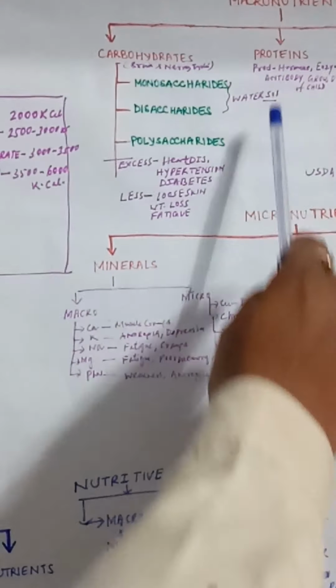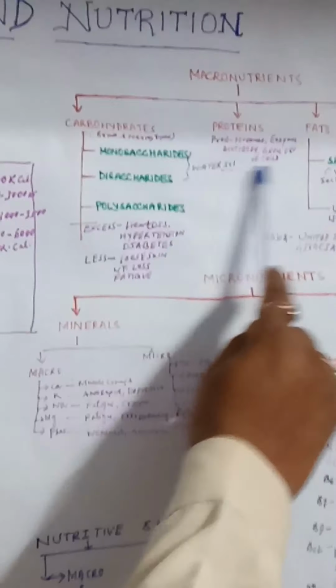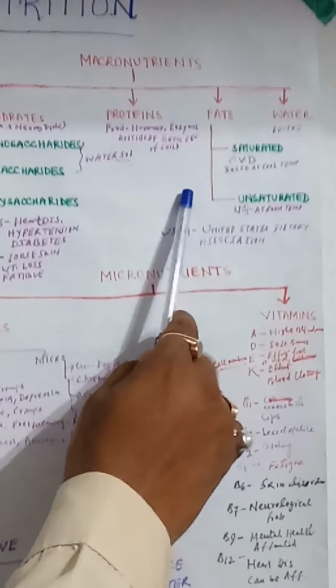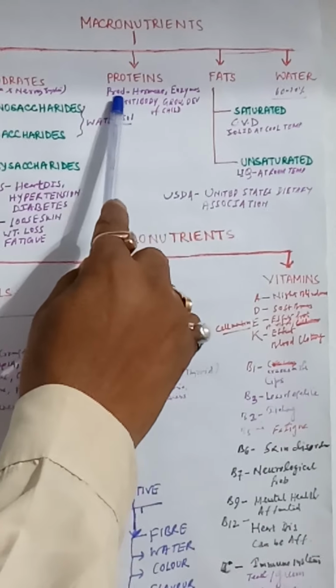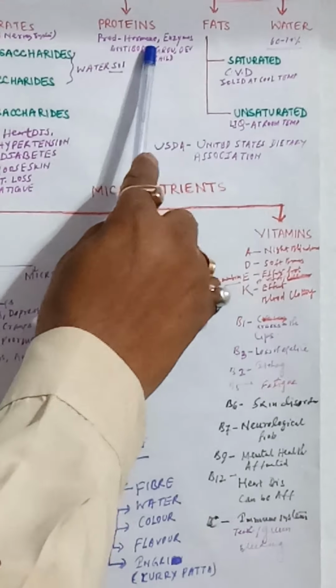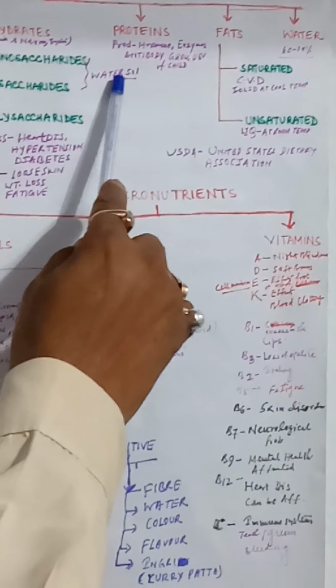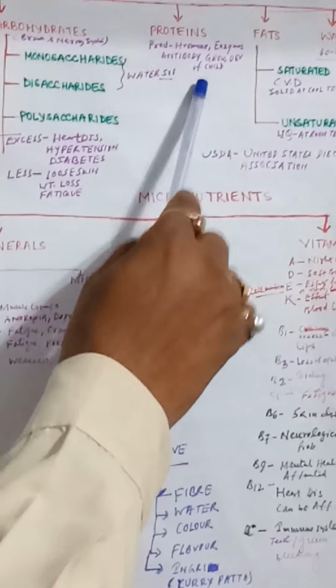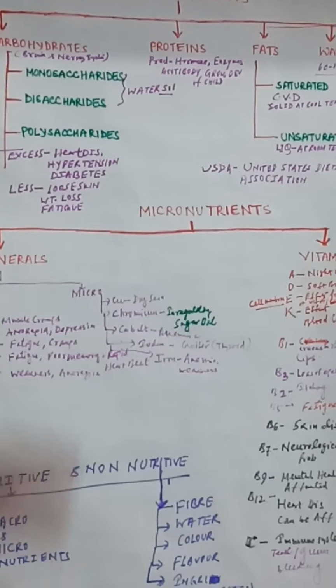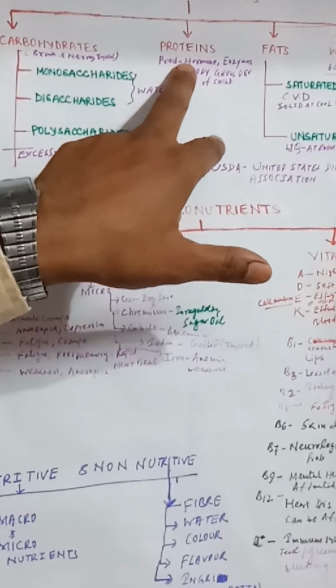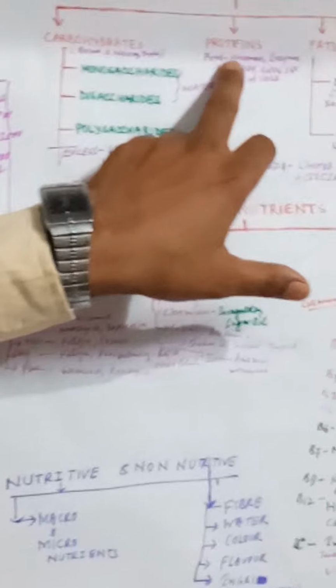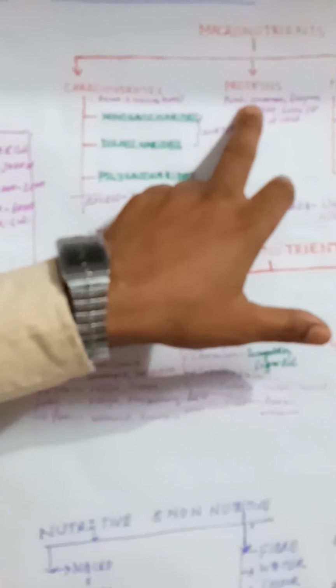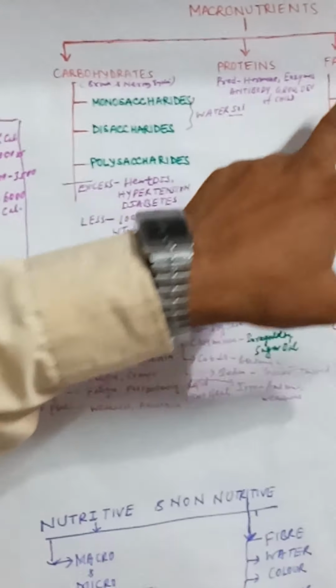Proteins are very essential for the preparation of hormones, enzymes and antibodies, and for the proper growth and development of children. Protein contains carbon, hydrogen and oxygen molecules. Along with these, it also contains nitrogen molecules, and sometimes phosphorus, etc.